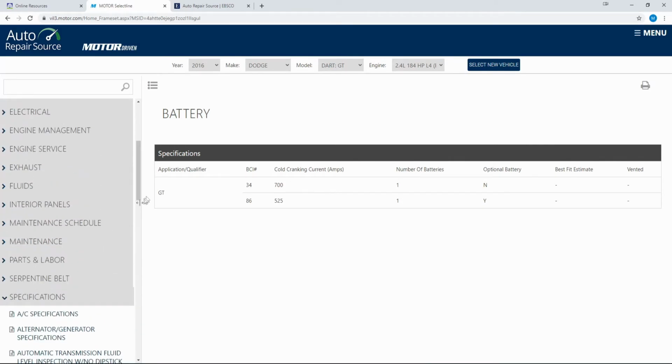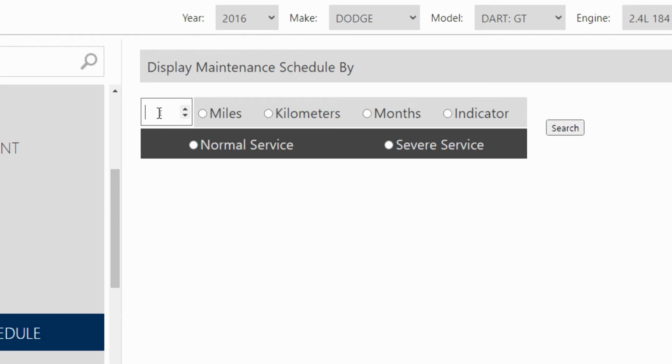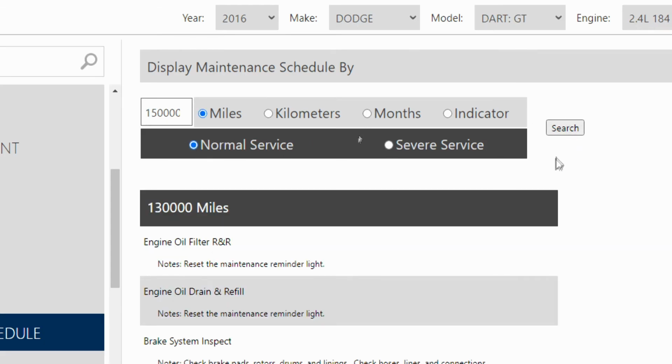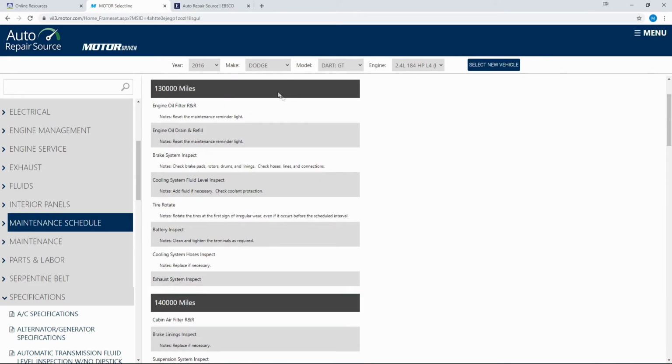Another handy tool is to use the maintenance schedule. You can type in how many miles you have on your car. We'll say 150,000 miles from normal service. And it will tell you at each interval what you should do at that time.